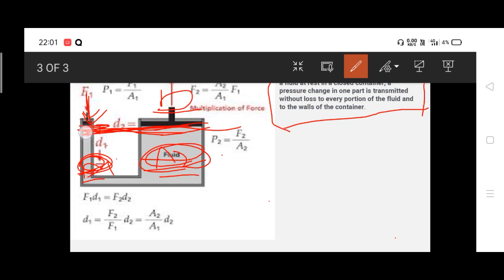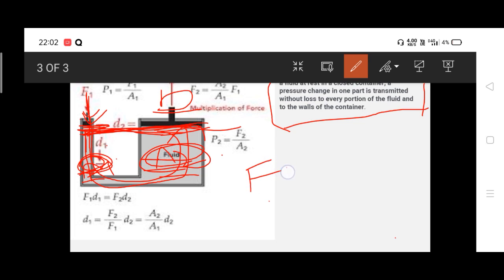It is transmitted through the fluid to any portion. When we neglect the height, pressure is transmitted to every portion of the fluid and to the walls of the container. So the pressure should be equal.